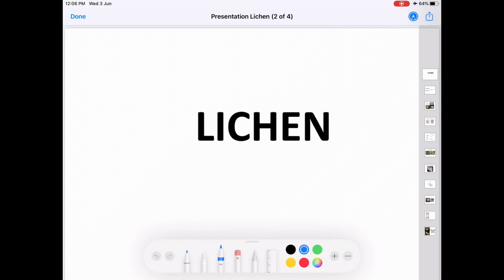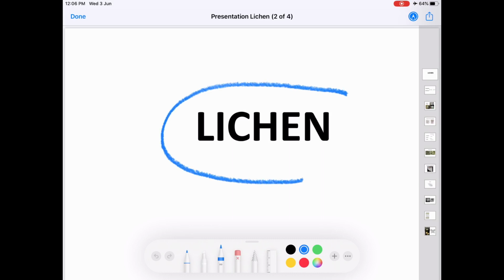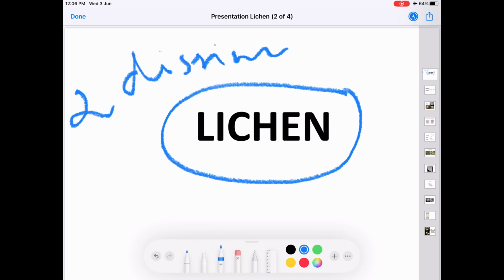Hi all. Today I am talking about a plant, lichen. Lichens are plants with a composite nature. That is, it consists of two dissimilar organisms. And these two dissimilar organisms will be living together in symbiotic association and functioning as a single unit.